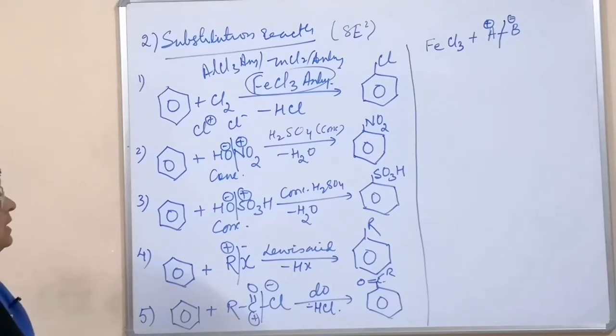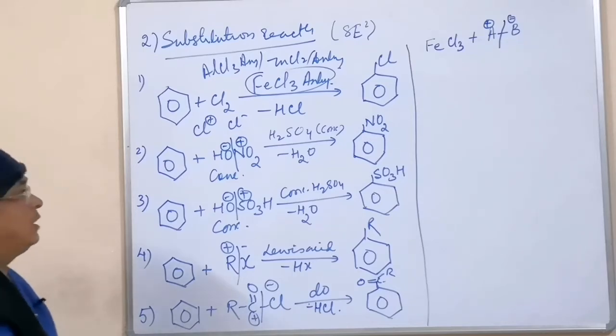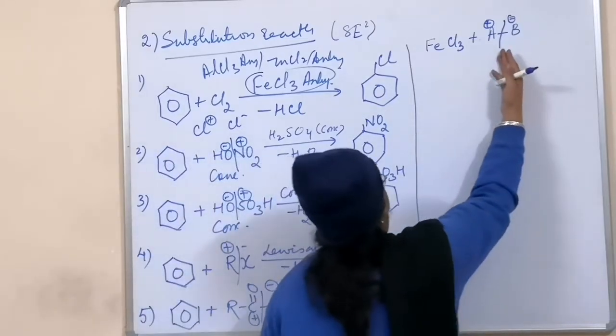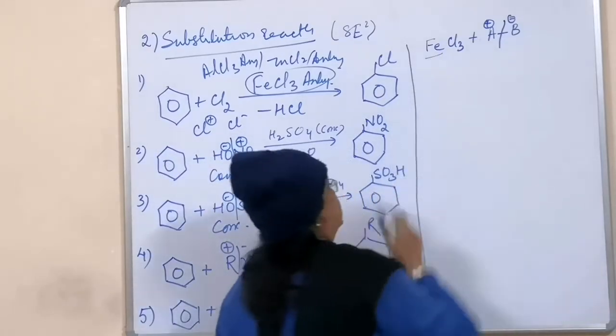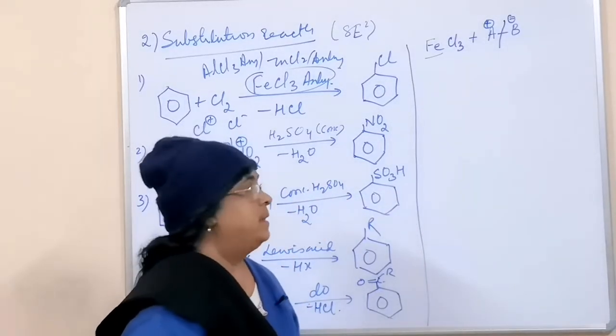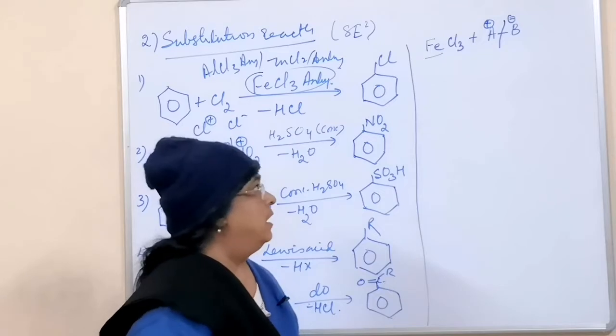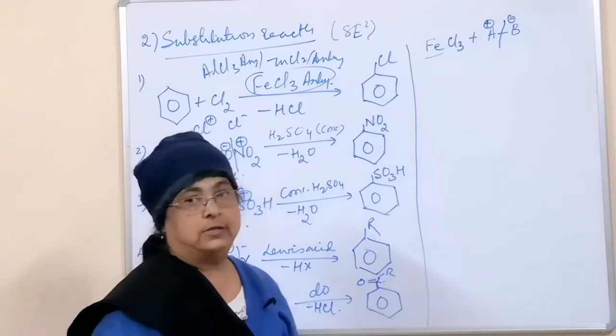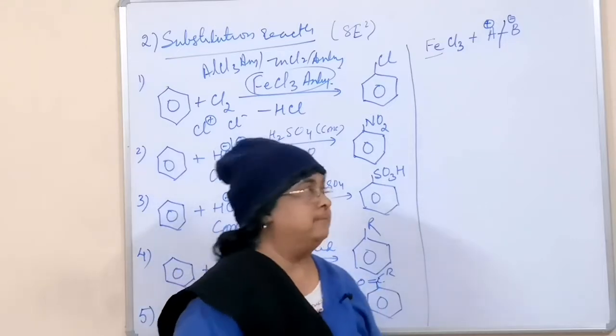So the plus part is there, and when this Lewis acid comes in contact with the addendum, the central atom has a deficiency of electrons. You must have done this in physical chemistry, or if the teacher has not taught it, he will teach you later.